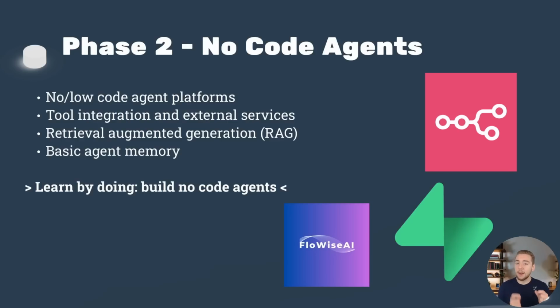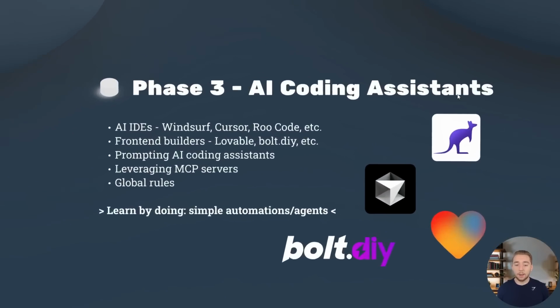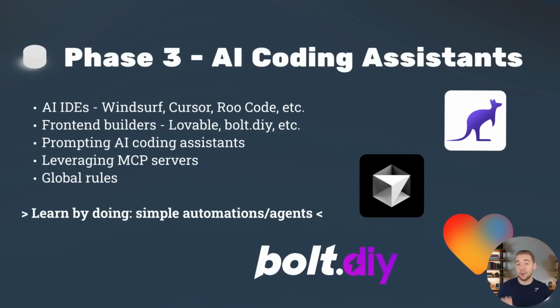And lastly, I'm a very hands-on learner, and honestly, I believe pretty firmly that everyone is. You don't get a lot out of a college course, for example, when you just have to read through a textbook and take a bunch of tests. And I've been there, done that. I always learn a lot more when I actually do something. And so I'm going to be calling this out in a lot of the different phases. You want to learn by doing. And for phase 2, that means building agents with no code. So at least build one, hopefully many different agents with tools like N8N, and get that experience, that comfortability before then moving on to our next step, which is learning how to use AI coding assistants.